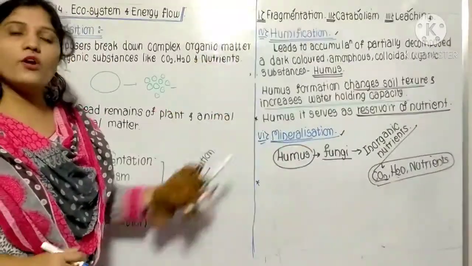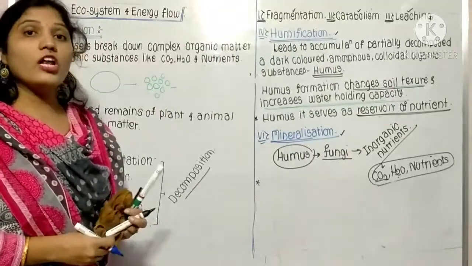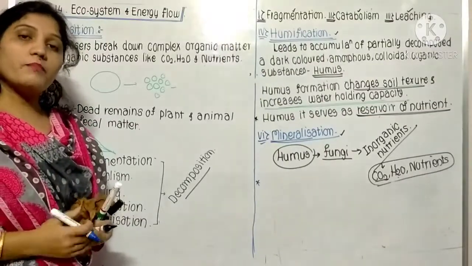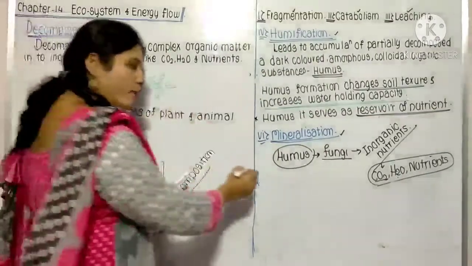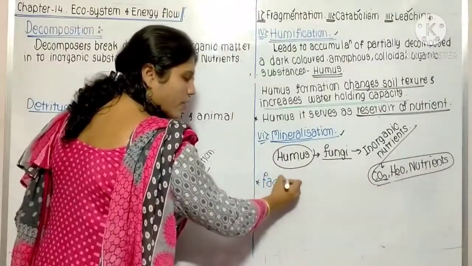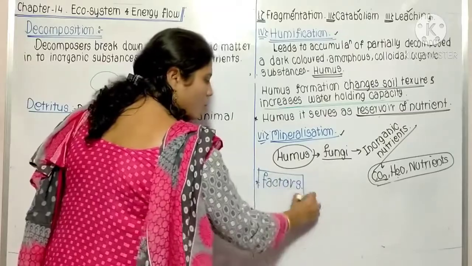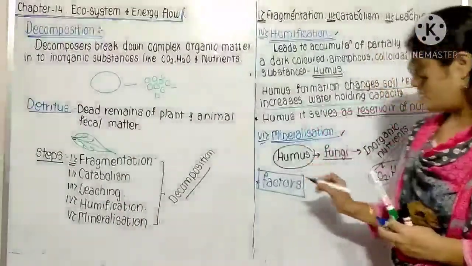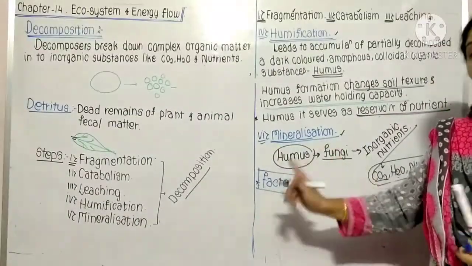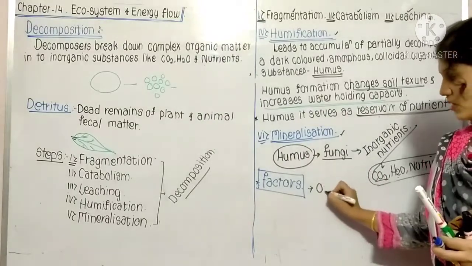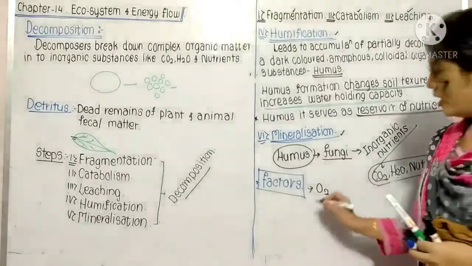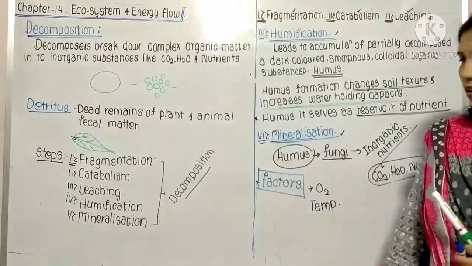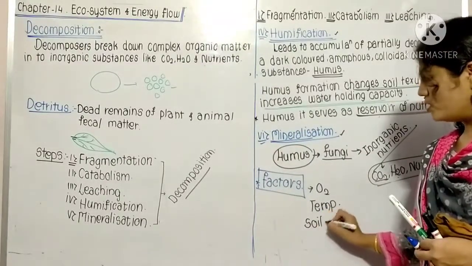Humification means there is a formation of humus, which changes the soil quality. Mineralization means humus is converted into minerals, into nutrients. Now there are various factors which control this decomposition. This reaction takes place in the presence of oxygen only, so oxygen is very important for decomposition, as well as temperature and soil moisture.